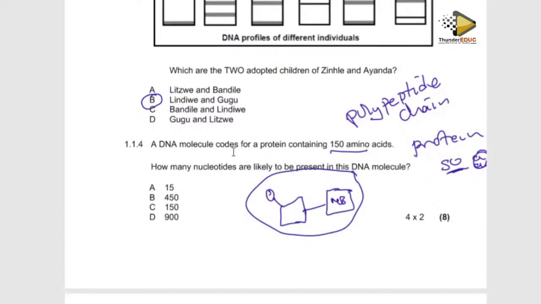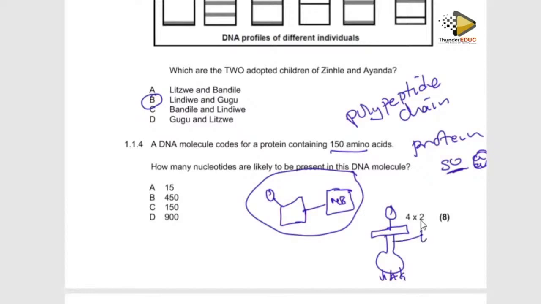Remember, they said that the DNA molecule codes for a protein containing 150 amino acids.